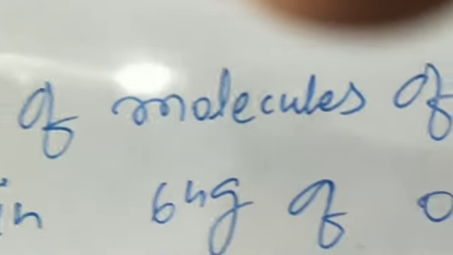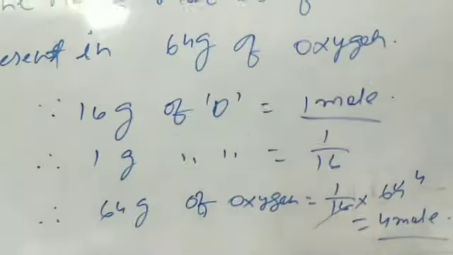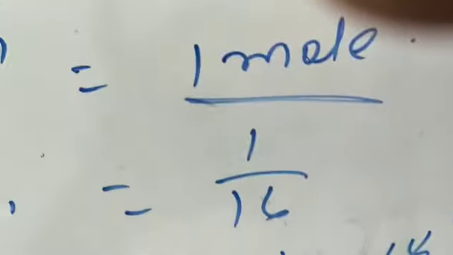To find the number of molecules present in 64 gram of oxygen, first you calculate the number of moles. How do you find the number of moles? Since 16 gram of oxygen, actually here we apply gram, 16 gram of oxygen is equal to 1 mole. Is that clear? 16 gram of oxygen means 1 mole. That means 1 gram of oxygen, applying the unitary method, means 1 by 16 mole.